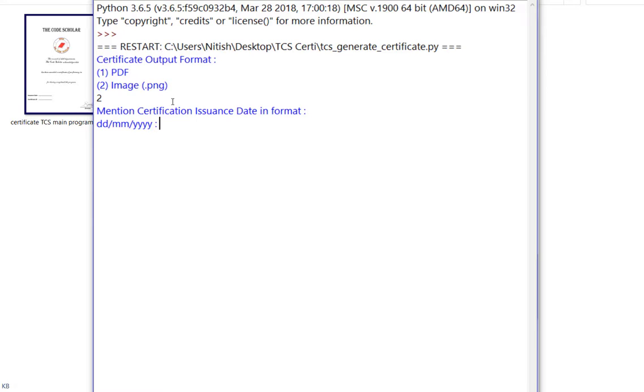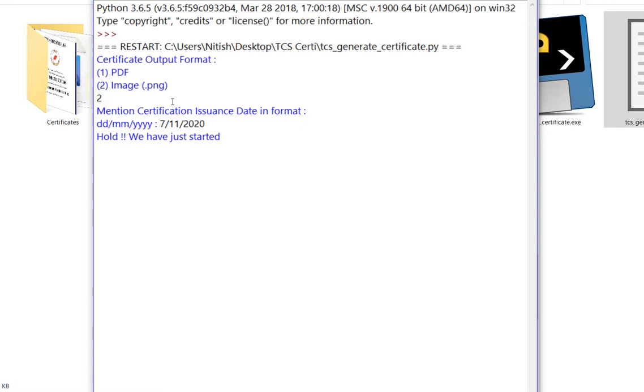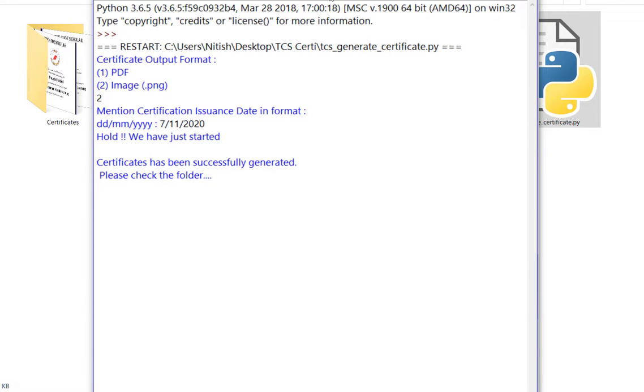After that, you have to mention the issuance date. Recently we have covered a batch, so let us give the date for that batch. It was 7th of November 2020. And it will do nothing, it will just ask you to hold for a second. In the meanwhile, it will create multiple images for all the names that were available in the Excel file. And then tada!